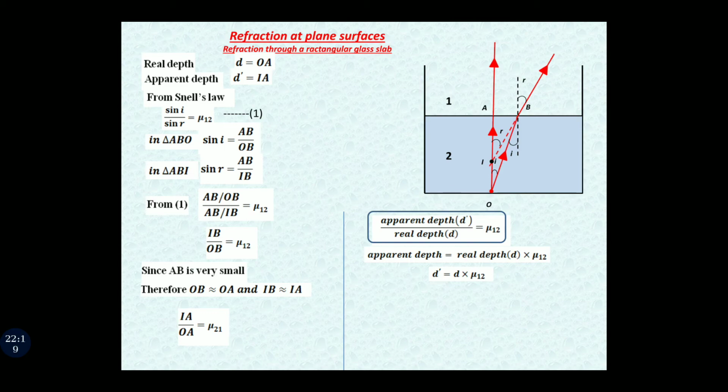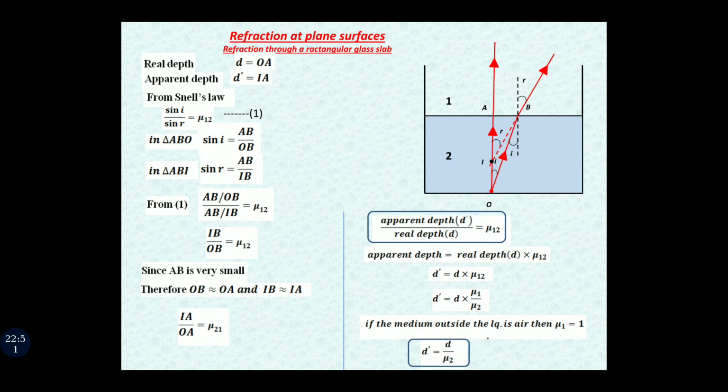Mu 1 2 can be written as mu 1 upon mu 2. So D dash is equal to D multiplied by mu 1 upon mu 2. Now if the first medium is air, then mu 1 is considered to be 1, and therefore D dash is equal to D upon mu 2. So we apply the second formula, D dash is equal to D upon mu 2, if the first medium is air, but the general formula is apparent depth upon real depth is equal to mu 1 2.